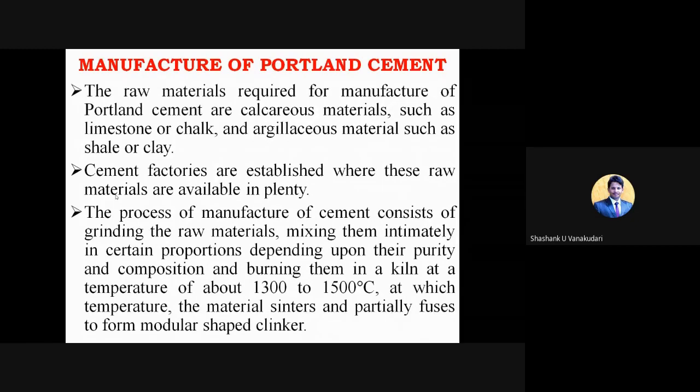So these are the two raw materials. One is calcareous materials such as limestone or chalk, and one more raw material, argillaceous material such as shale or clay. Okay, and now the next part is that these cement factories are established where these raw materials are available in plenty. You can see so many cement factories and all. They are going to set a particular factory location depending upon the availability of these materials.